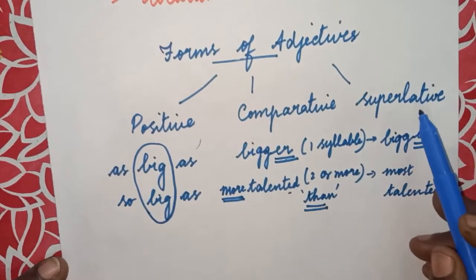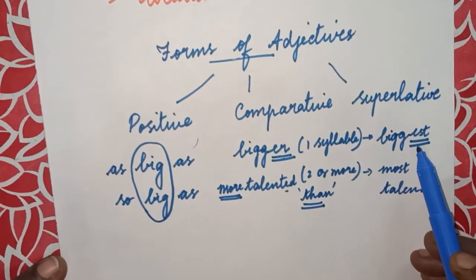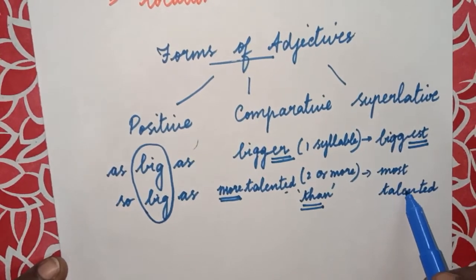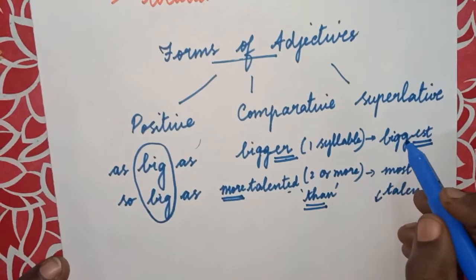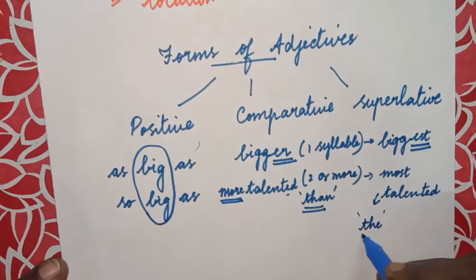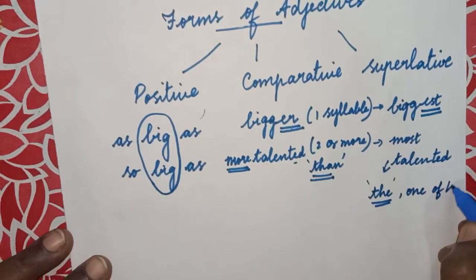And in superlative degree we have est for one syllable word and most for two or more syllable words. And here the clue words are: the biggest, the most talented, or one of the biggest, one of the most talented.